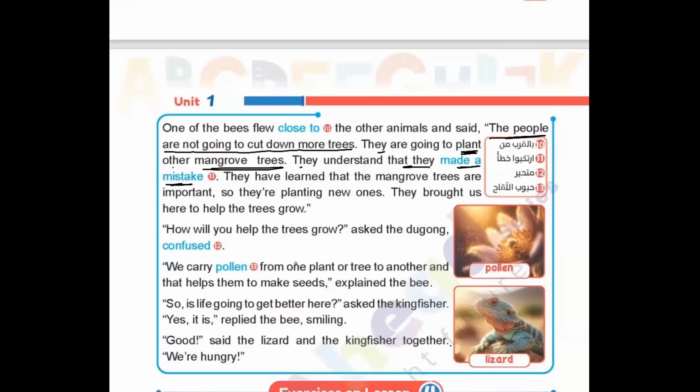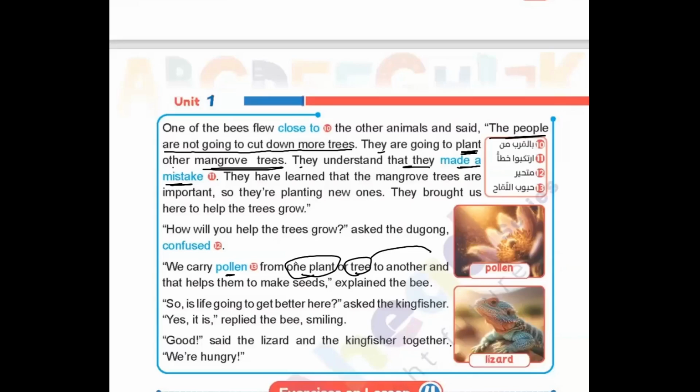"They brought us here to help the trees grow." "Very well. How will you help the trees grow?" asked the dugong, confused. He asked this question because he doesn't understand. "We carry pollen from one plant or tree to another plant or tree, and that helps them to make seeds to get more and more," explained the bee.